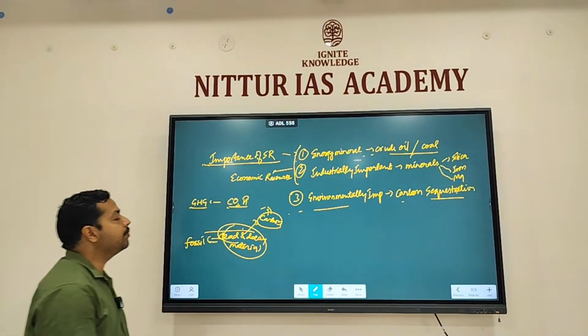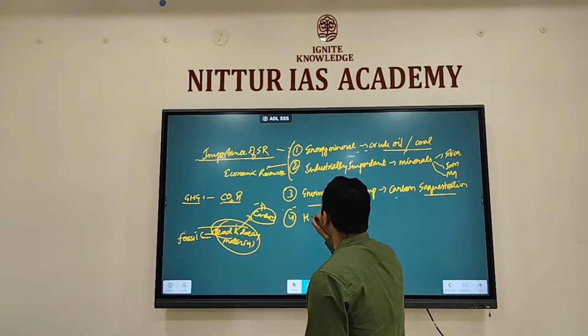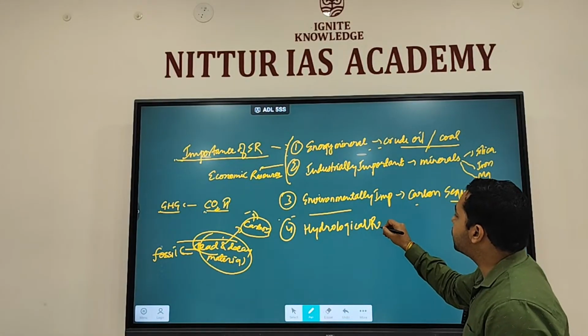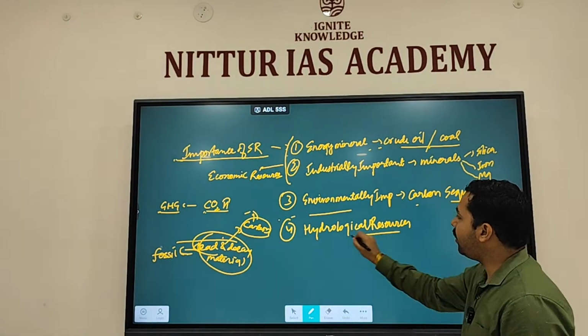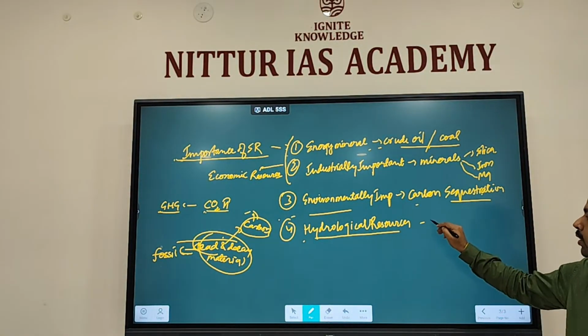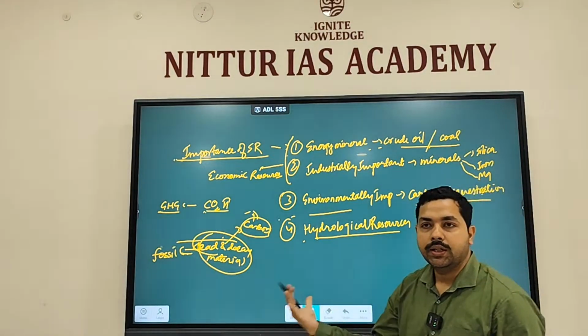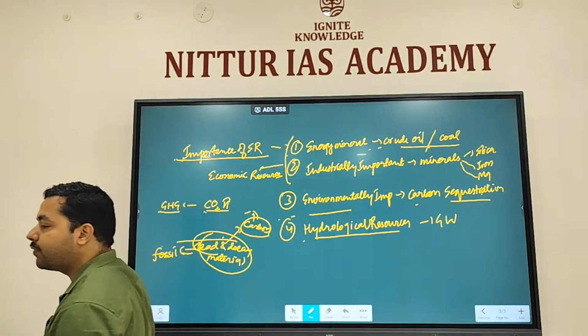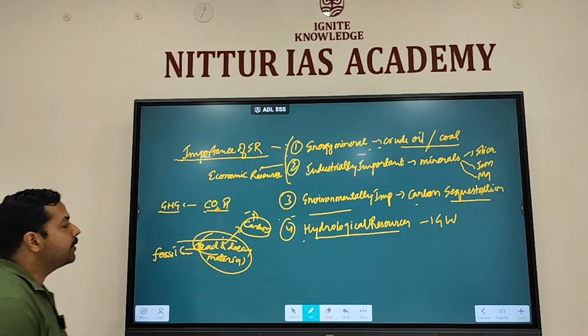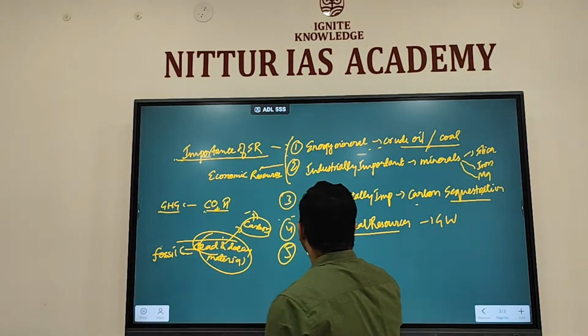Then it is also important, it is providing you which type of resources? Hydrological resources. Remember, we discussed arenaceous is which type of rock? Porous rock. Porous rock means groundwater and so on is going to reside in these types of rocks. So it is going to provide you hydrological resources. You can mention water resources or hydrological resources. Clear? Next important thing that you see is, okay, what? It also provides you geological record.